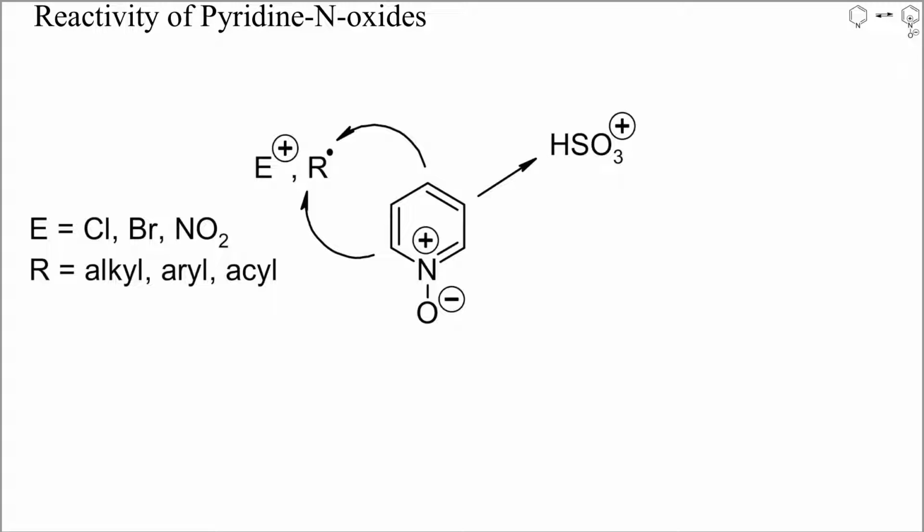In the presence of strong acids, however, protonation at oxygen occurs, and the N oxides then show a similar reactivity as simple pyridines or pyridinium salts. Sulfonations, for example, occur at position 3.